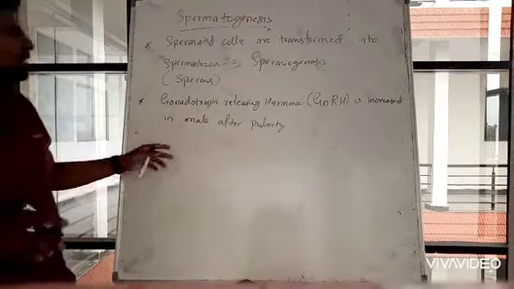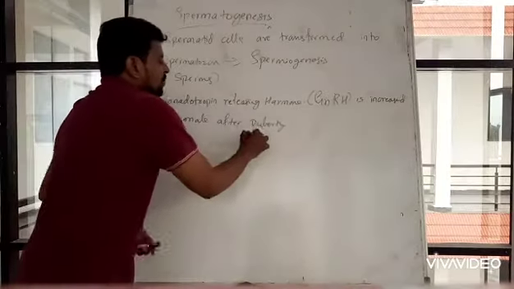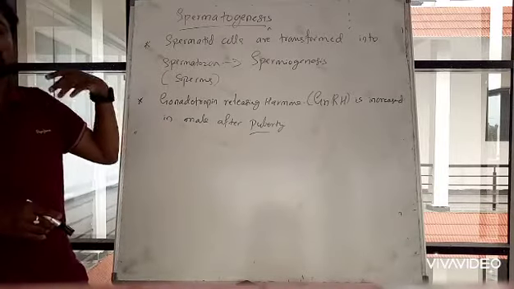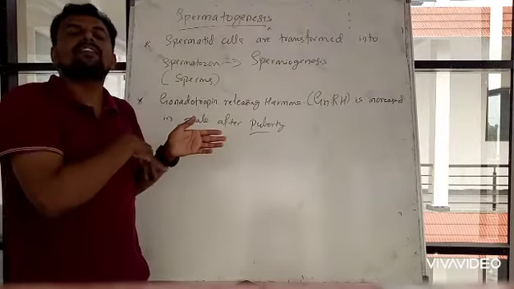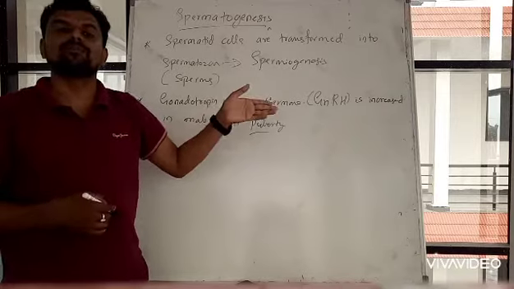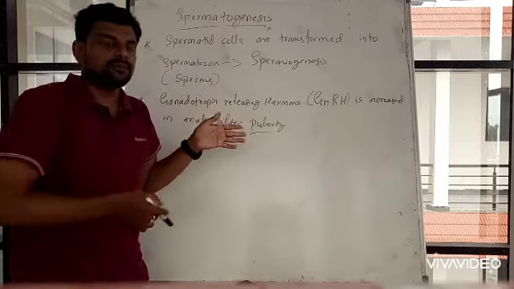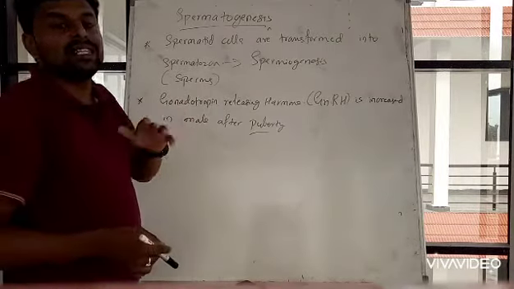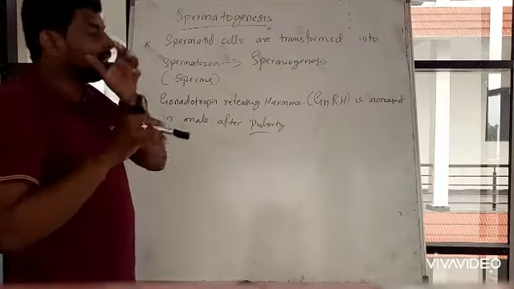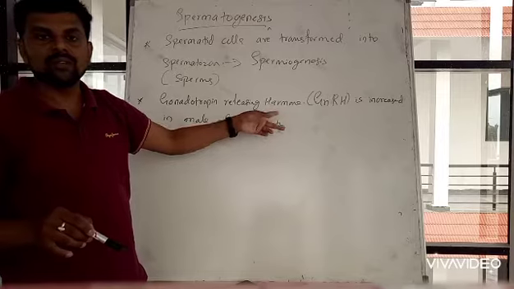The spermatogenesis which we have studied only takes place after the male becomes sexually mature, a condition called puberty. Only after puberty does the formation of sperms take place, and this is because of the hormone gonadotropin releasing hormone.